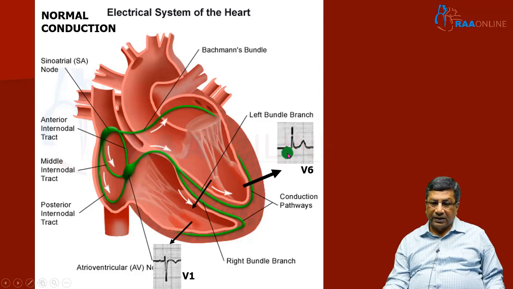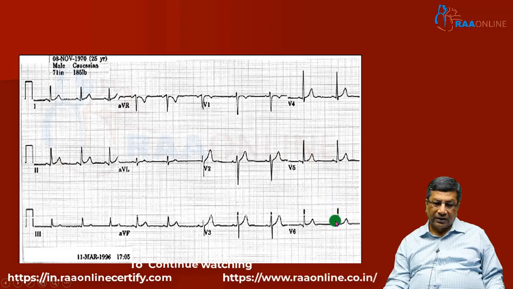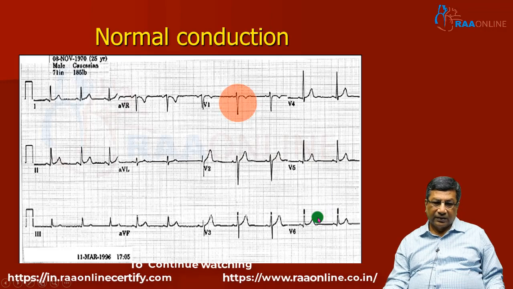So that is the importance of the intact conduction system. One, they conduct the impulse very rapidly. Second, both ventricles are depolarized simultaneously. That's why the QRS is narrow. You can see beautifully that the initial R wave and initial Q wave are due to septal depolarization going towards the right, and the terminal net gross depolarization of the ventricles is going to the left, resulting in a tall R wave in V5 and V6. This is normal conduction.